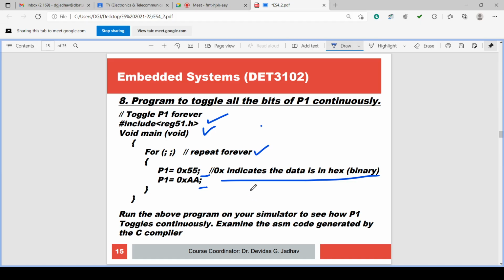And we have changed this complementing pair of values: 00 and FF, 01 and FE, 02 and FD, and so on. F0 and 0F, 0F and F0 are also used. We have checked all these combinations, and you can generate any number of combinations. Various combinations are there. So to observe the toggling, we have introduced the delay, the indefinite delay, the accurate delay, all this.